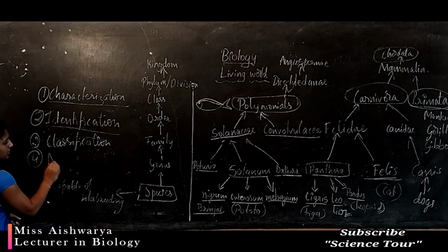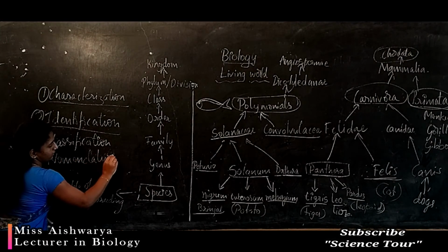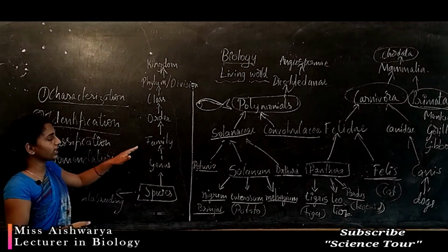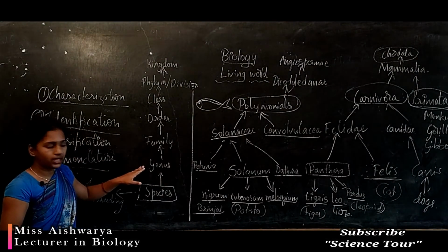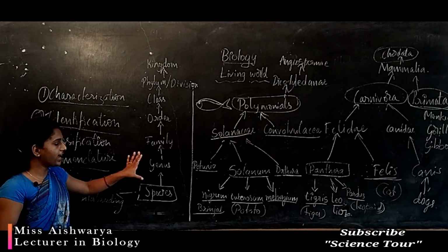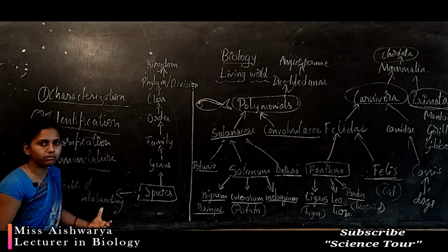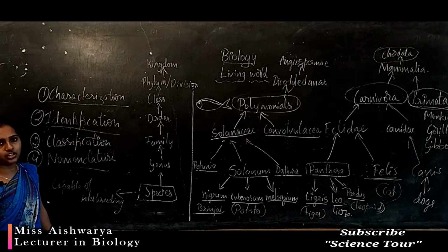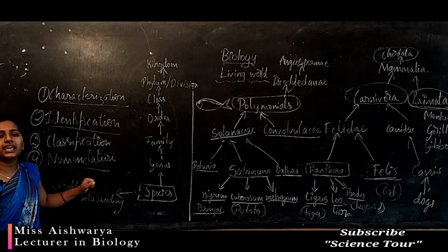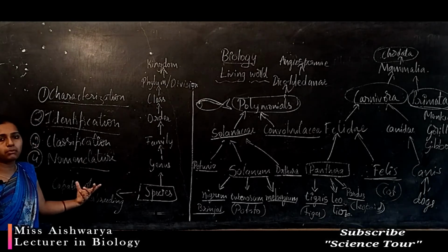That we call nomenclature. After finding out up to family, then you go for genus level and next species level. And this genus and species level, giving a name to a plant, we call it nomenclature. So by the classification process we can name a particular organism.